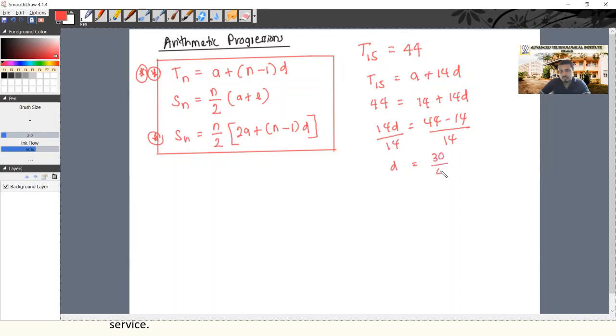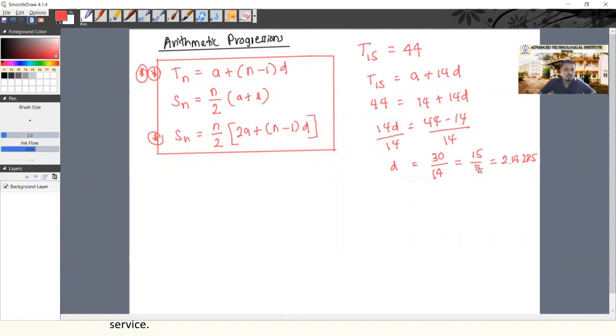30 over 14. For the same, we can keep it as 15 over 7, or we can write it as 2.14285, and it goes like this.